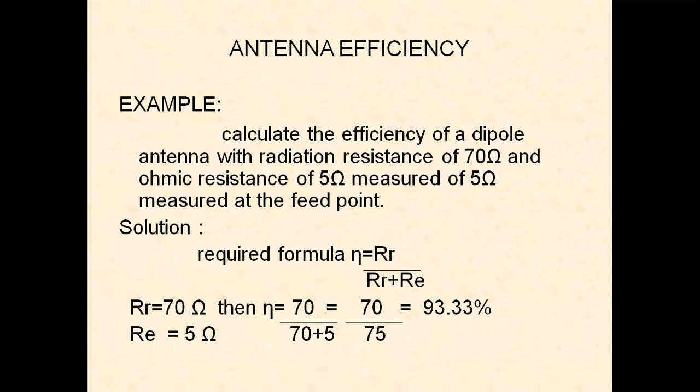So efficiency is given by the formula radiated power by total input power, which is associated with the radiation resistance and the loss resistance. In the denominator, we have the loss resistance. The 5 ohms loss resistance is given in this formula, so 70 by 70 plus 5. It depends upon the radiation resistance as well as the loss resistance of the antenna.